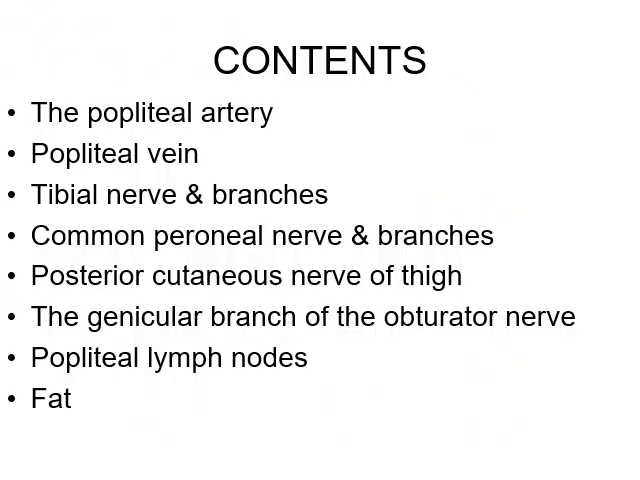Now the contents of this popliteal fossa. First there is the popliteal artery, popliteal vein, tibial nerve and its branches, common peroneal nerve and its branches. These two are the terminal branches of the sciatic nerve. Then the posterior cutaneous nerve of the thigh, the genicular branch of the obturator nerve, popliteal lymph nodes and fat. These are the contents of the popliteal fossa. The contents are exposed when the boundaries of this fossa are separated, especially the two heads of the gastrocnemius. Now I will take the principal contents one by one for description.